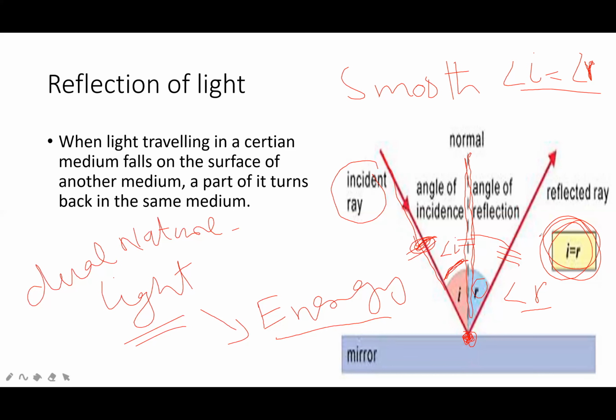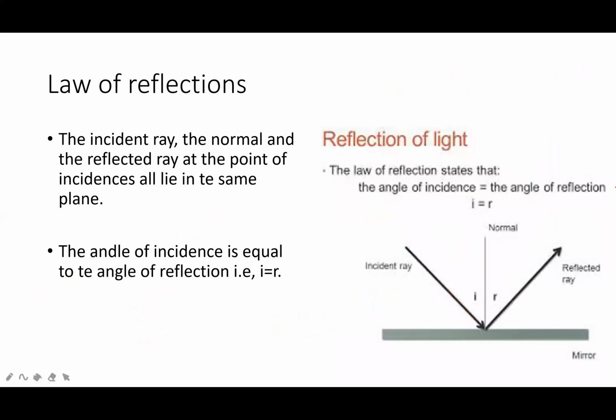Or otherwise, you can define reflection as the bouncing back of light from the surface of another medium.